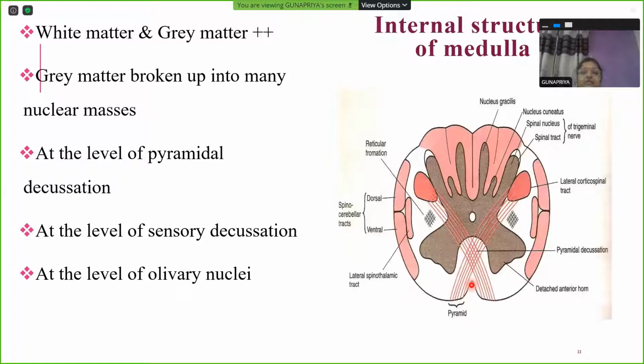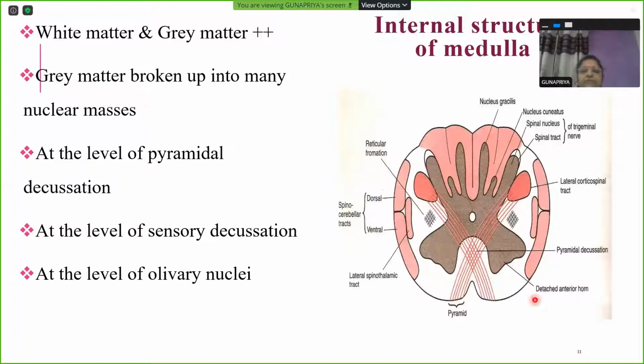So now moving on to internal structure. What we have done so far is the external features, what we see on the outer aspect of the medulla oblongata. Now we are going to take a cross section and see it under 4x magnification, or under a dissection microscope, not under the compound microscope. Just like spinal cord, you'll find gray matter and white matter distribution here also. So you'll find white matter and a central gray matter.